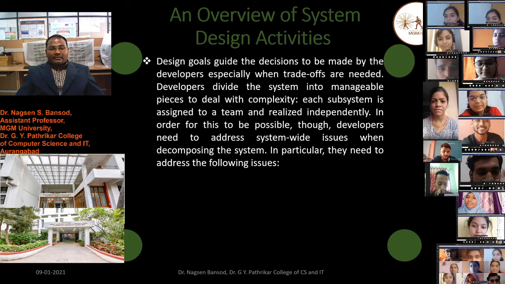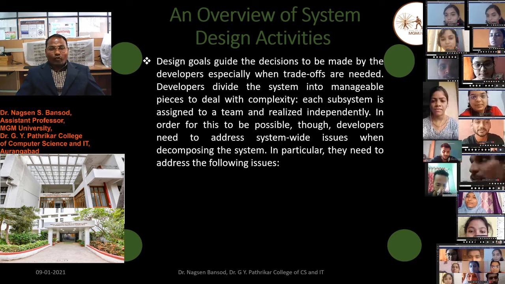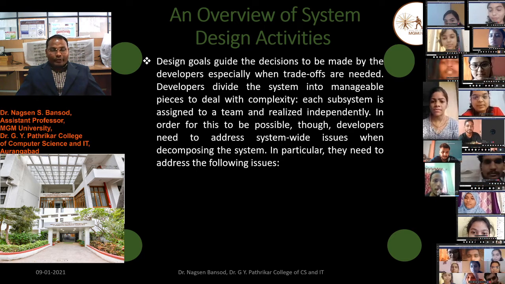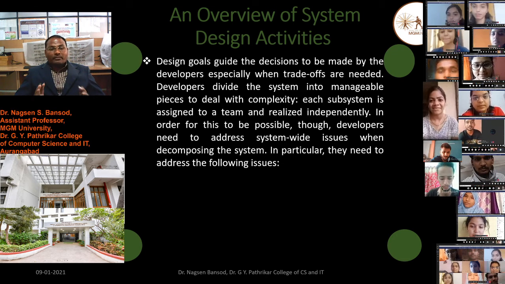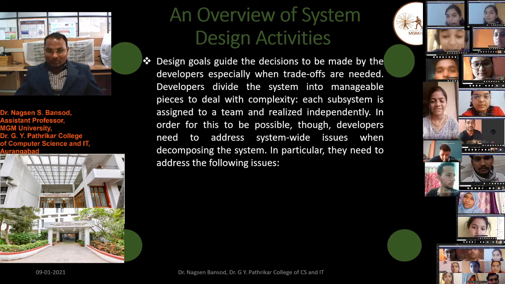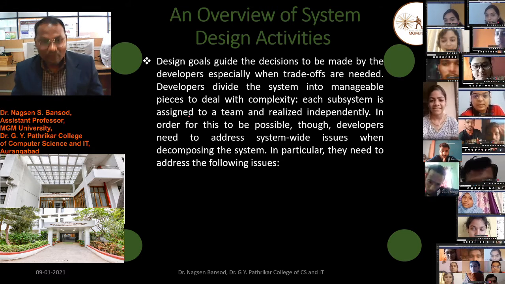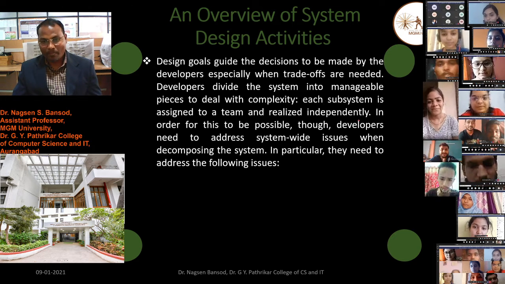Design goals guide the decisions to be made by the developer, especially when trade-offs are needed. Developers divide the system into manageable pieces to deal with the complexity. Each subsystem is assigned to a team and realized independently.